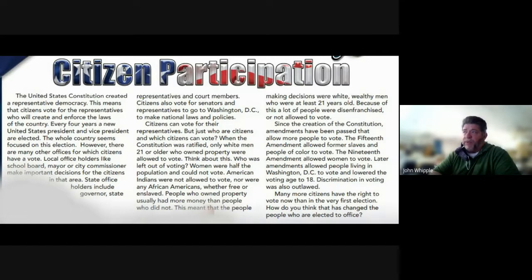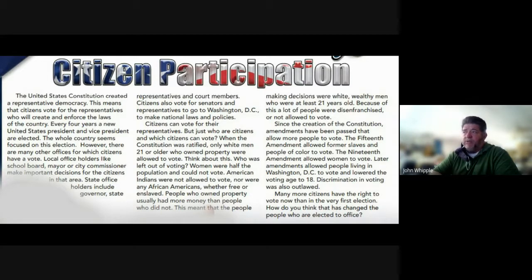Citizens can vote for the representatives, but just who are the citizens and which citizens can vote? When the Constitution was ratified, only white men 21 years of age or older who owned property were allowed to vote. Think about this. Who was left out of voting? Women, half the population, could not vote.